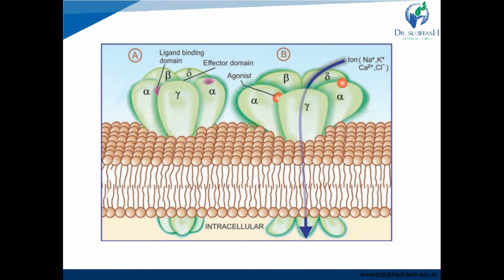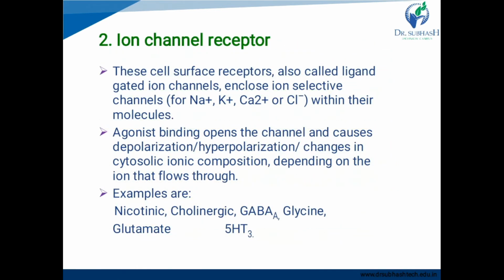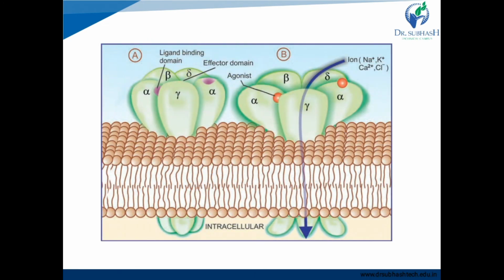Now you see figure B, where the agonist binds to the first site of action, the ligand binding domain, and because it binds here, it will open the effector domain, right? And ions like sodium, potassium, calcium and chlorine can pass through it, right? Examples of ion channel receptors are nicotinic cholinergic, GABA A, glycine, glutamate and 5-HT3 receptors.